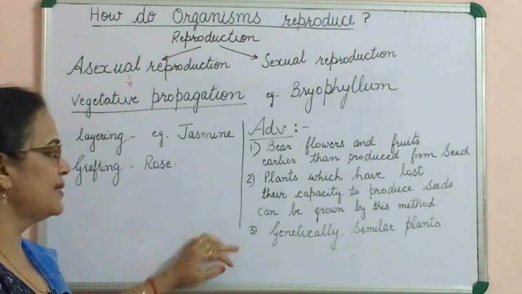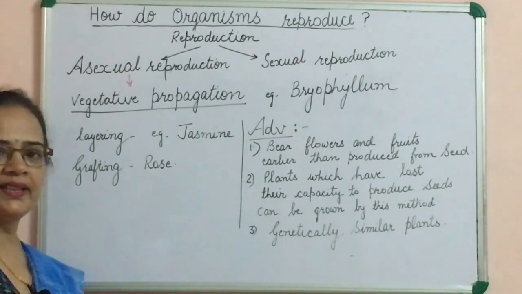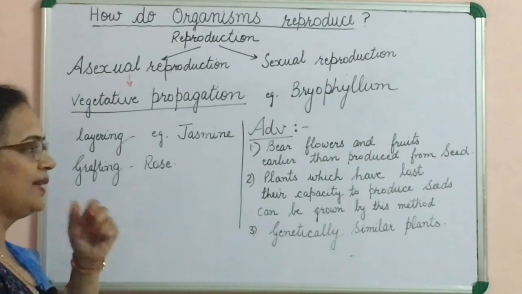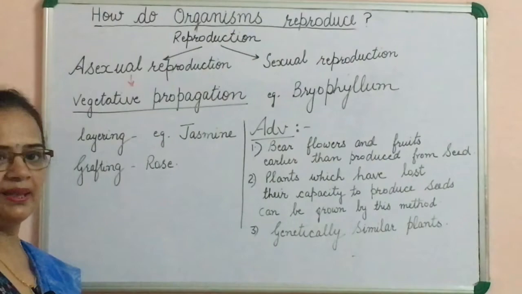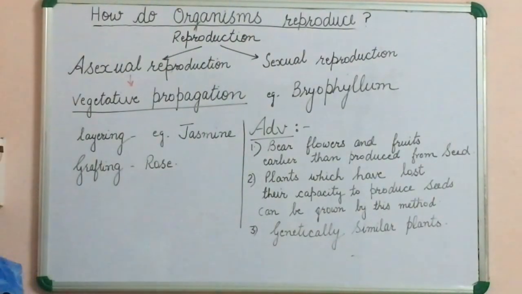Third, next point is all the plants are genetically similar because the same material, somatic cells, are used, so they all are genetically similar. This is vegetative propagation.